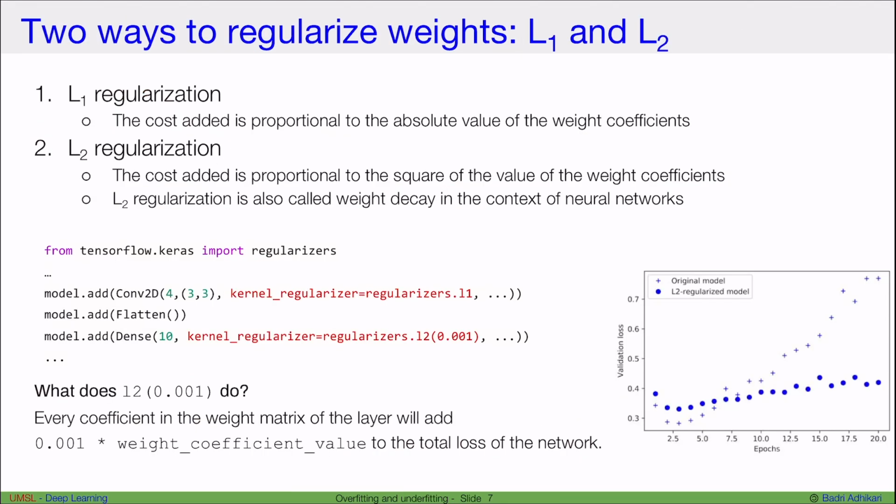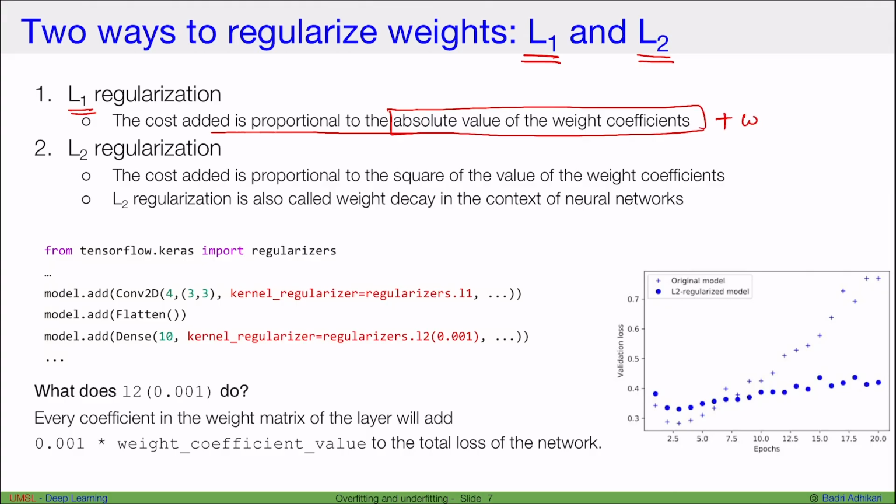Now let's look at two concrete ways to regularize weights. Those are known as L1 regularization and L2 regularization. What do they mean? L1 regularization is simply adding a cost to your loss function, such that the cost is proportional to the absolute value of the weight coefficients. So we simply add all the weights, W1 plus W2 plus W3, etc., to our loss function.